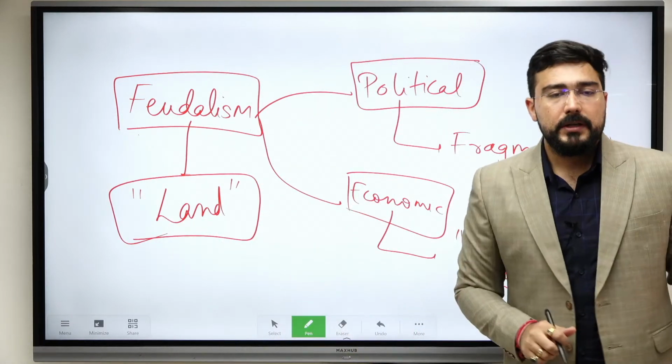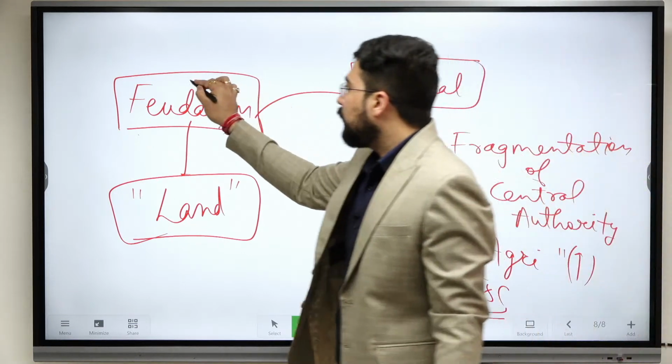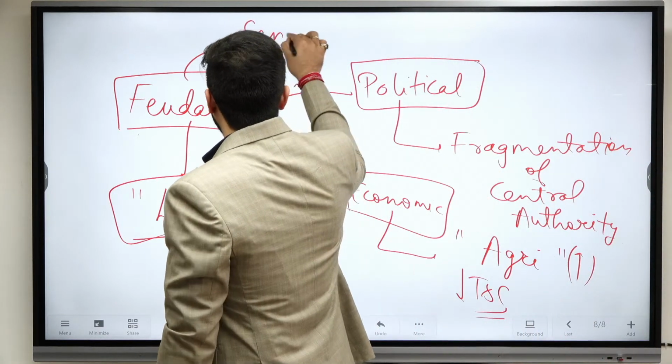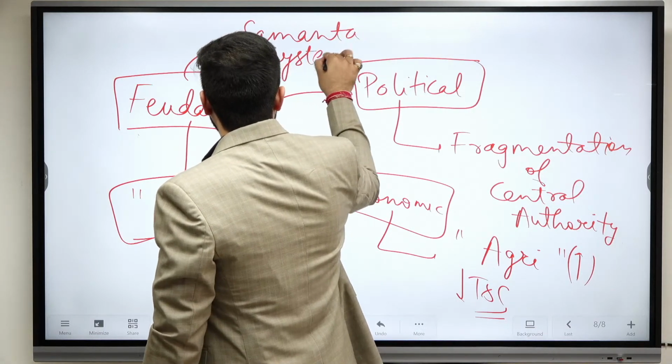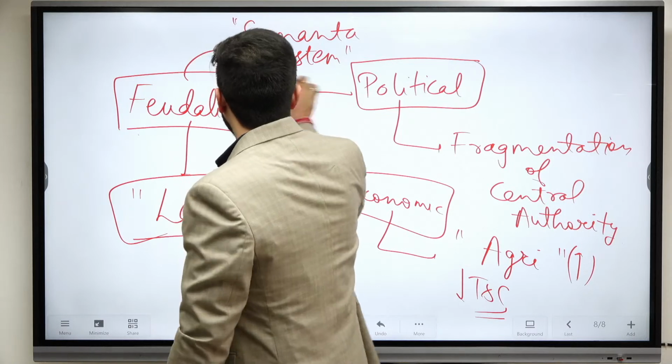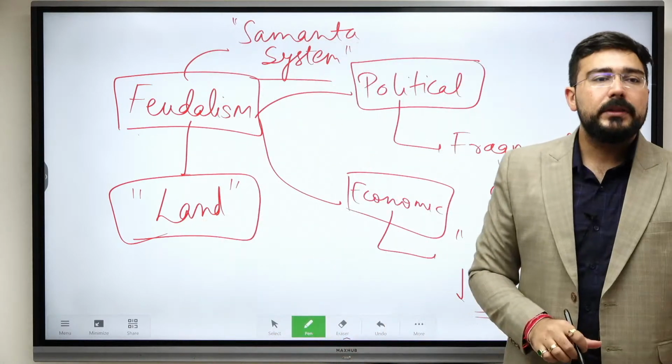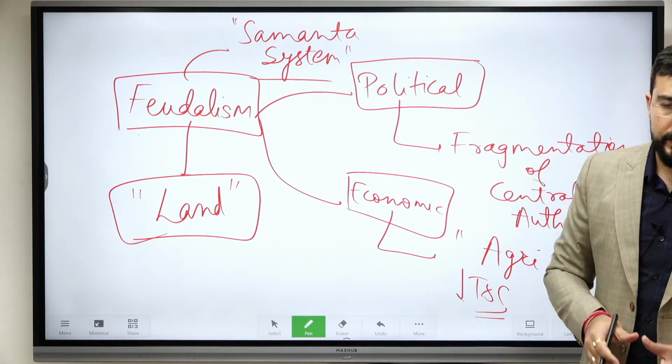As all of us understand, this system in India was known as the Samanta system. It was the Samanta system mentioned in many of our texts.